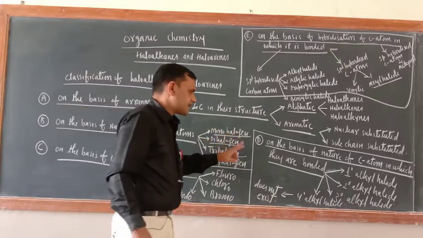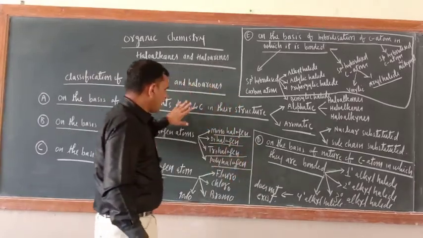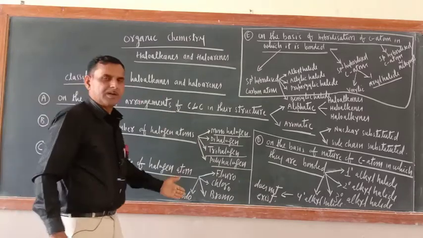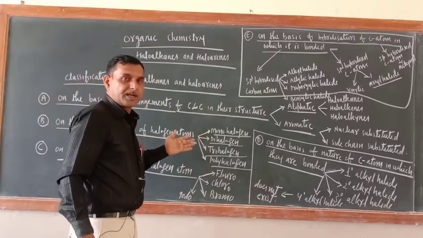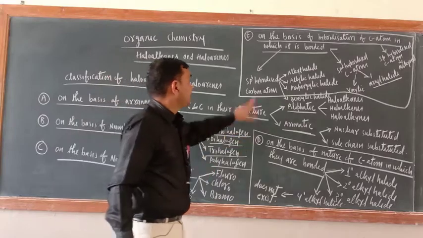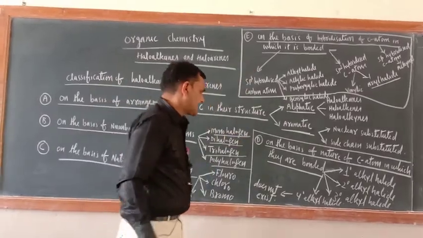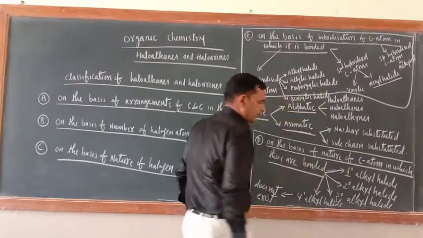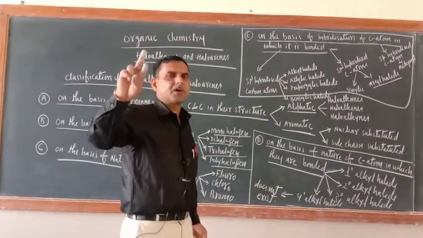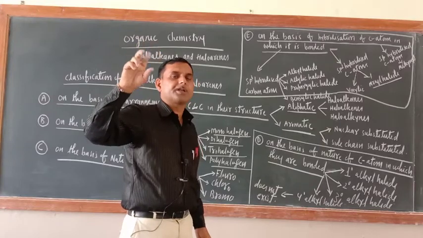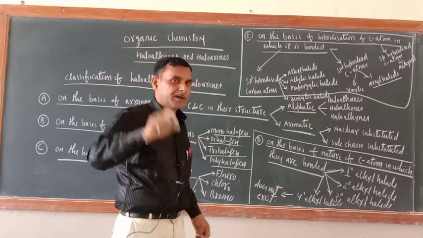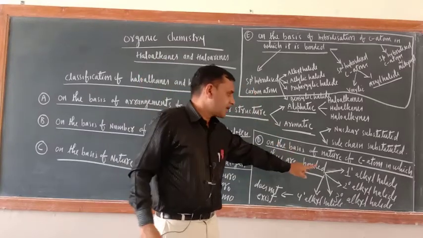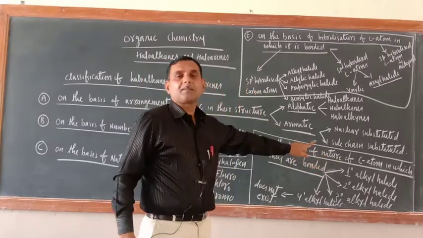Now these, up to C, you are very much familiar with, even from 11th class, but D and E are very important. Just see, D is on the basis of the nature of the carbon atom to which they are bonded. Last year I taught you 1 degree, 2 degree, 3 degree, 4 degree carbon atoms. If a halogen atom is bonded with a 1 degree carbon atom, that is known as 1 degree alkyl halide or primary halide.